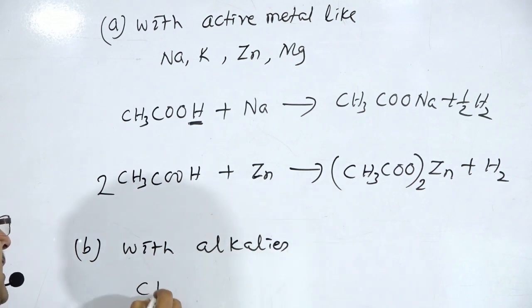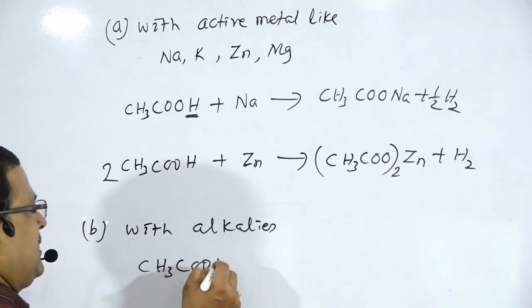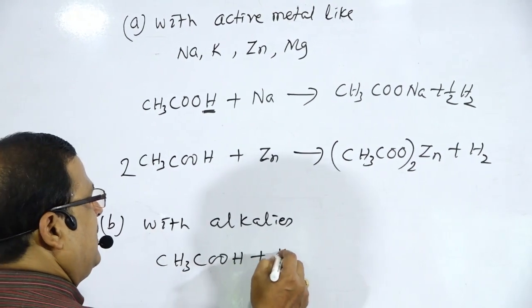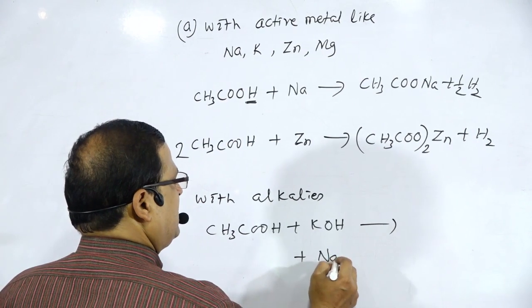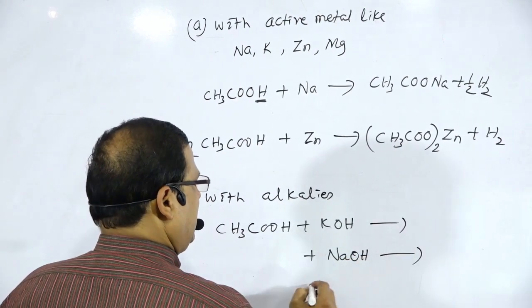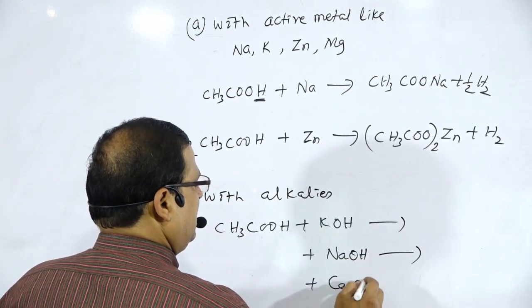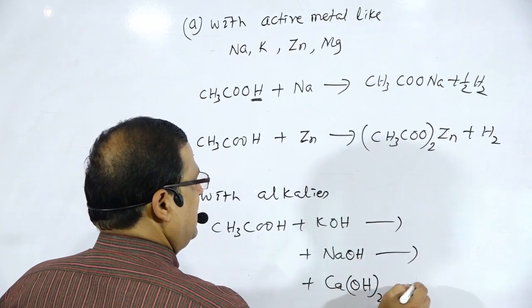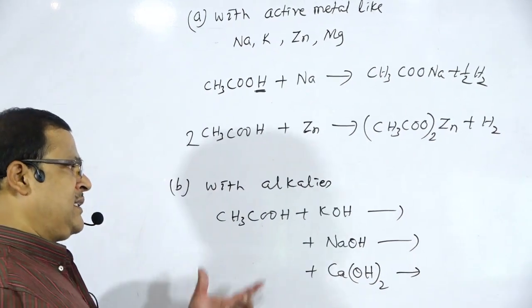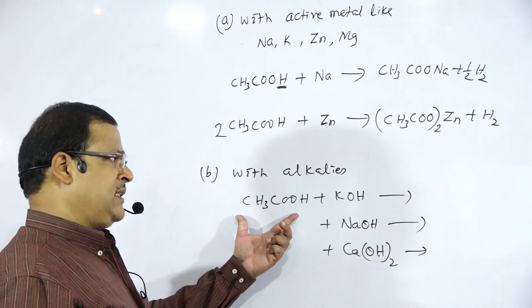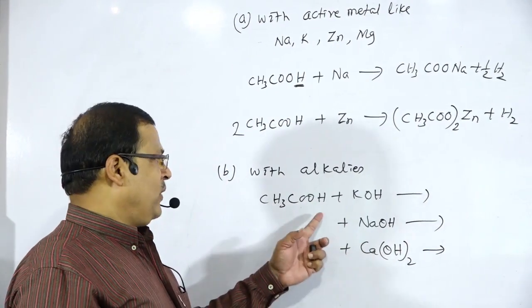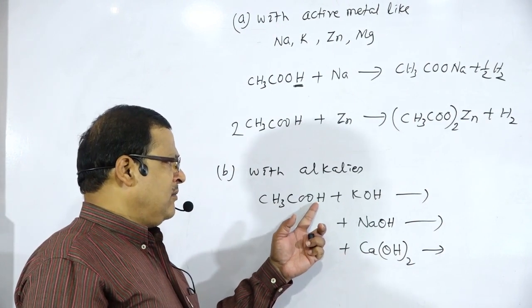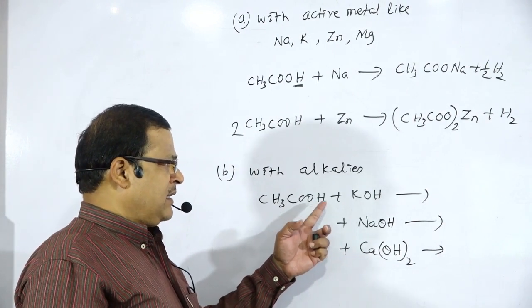For example, CH3COOH treated with KOH, or treated with NaOH, or treated with Ca(OH)2, calcium hydroxide. They are acids that react with the base to form salt and water, where the hydrogen atom is replaced by metals.